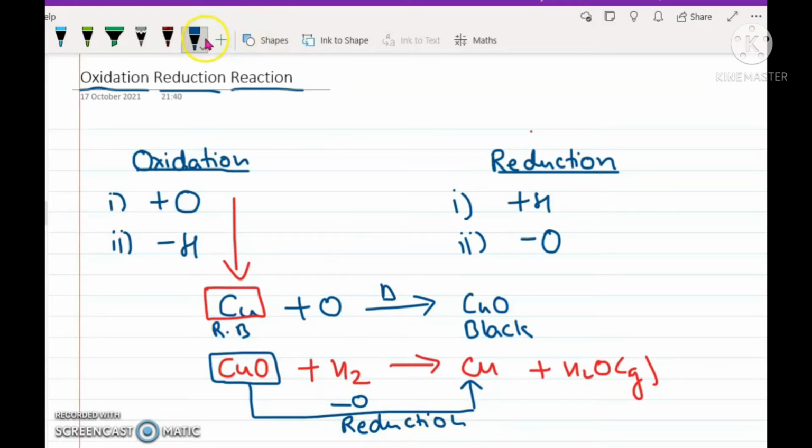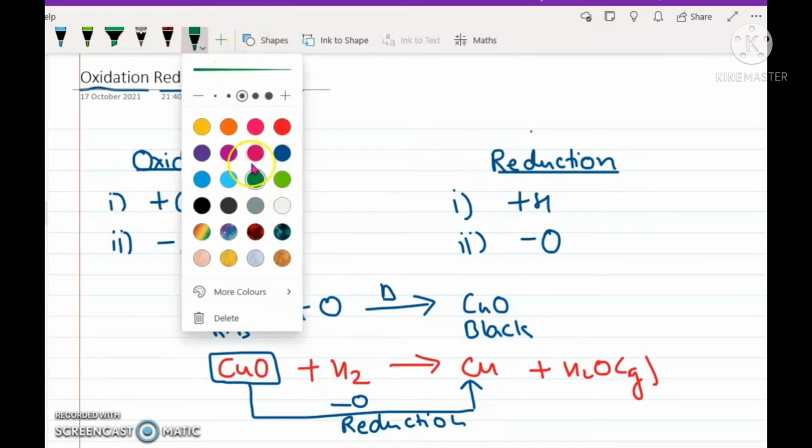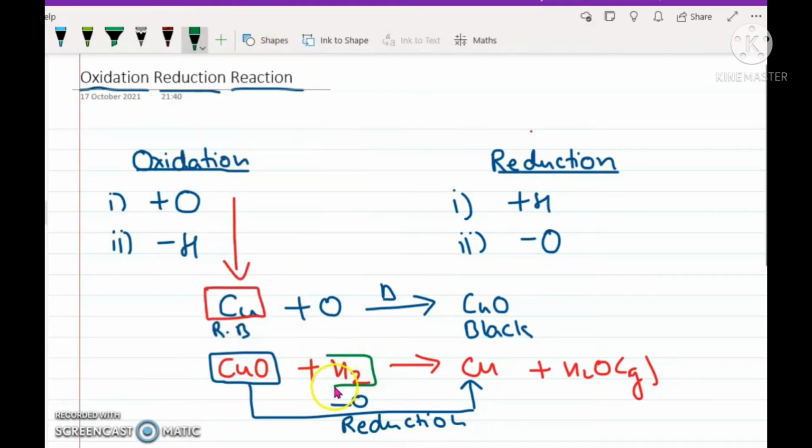Now, let's look into the other substance, that is hydrogen. Only the reactants should be looked towards when you are finding out what among the following is getting oxidized and reduced. Hydrogen over here has gained oxygen and converted into water. See, the oxygen has been gained. That means it has undergone oxidation.